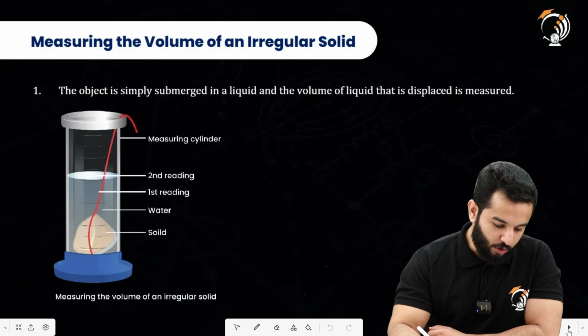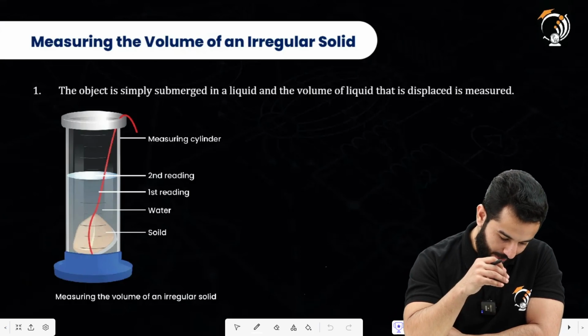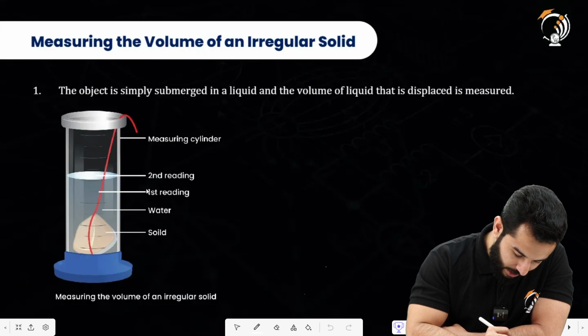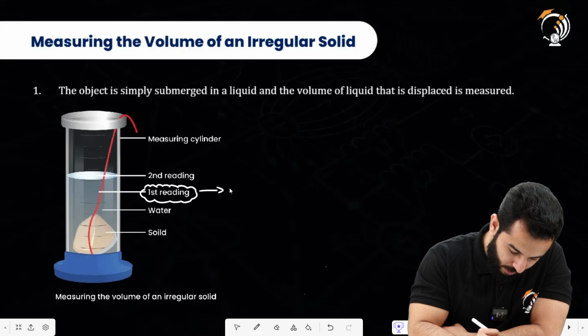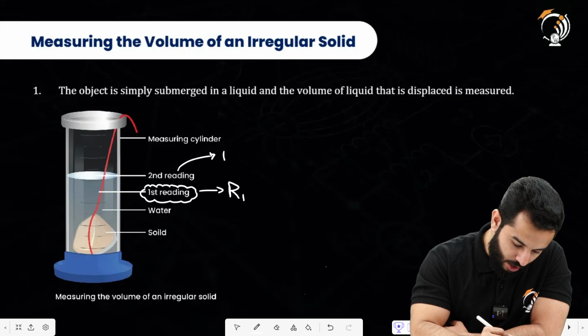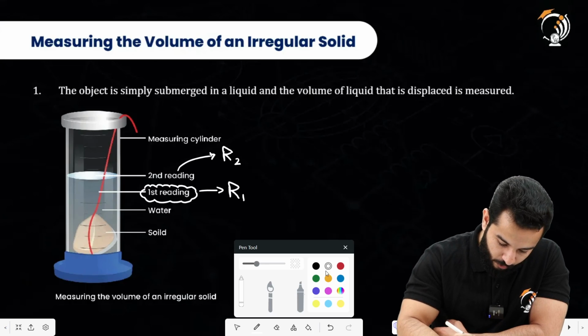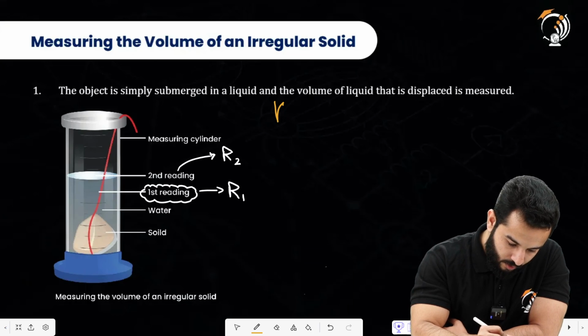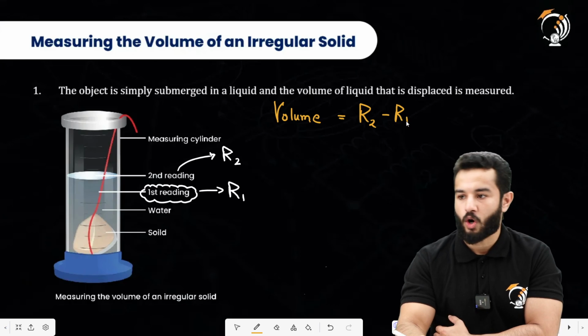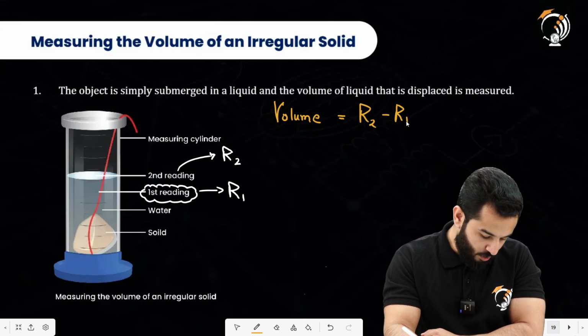Now this is how you are going to measure the volume of an irregular solid. Let's suppose that before dropping this solid into this flask, the reading was this. So this was the first reading, let's say R1. And after dropping the solid, the reading becomes R2. So the volume is going to be reading R2 minus reading R1. This is going to be the volume of the solid. So it's quite easy.